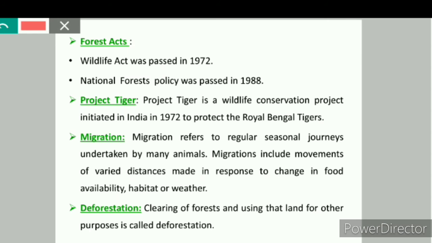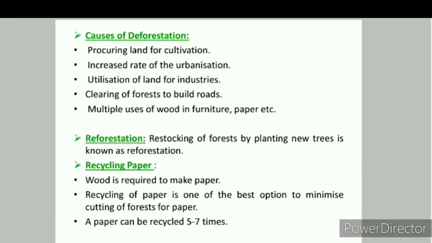Next is deforestation. Clearing of the forests and using that land for other purposes is called deforestation. Now let us try to understand the causes of deforestation. We know that the human population is increasing at a very fast rate, so our needs are also increasing to construct more roads, buildings, factories, etc. And as the human population is increasing, we need more food. For that we need to grow more crops.